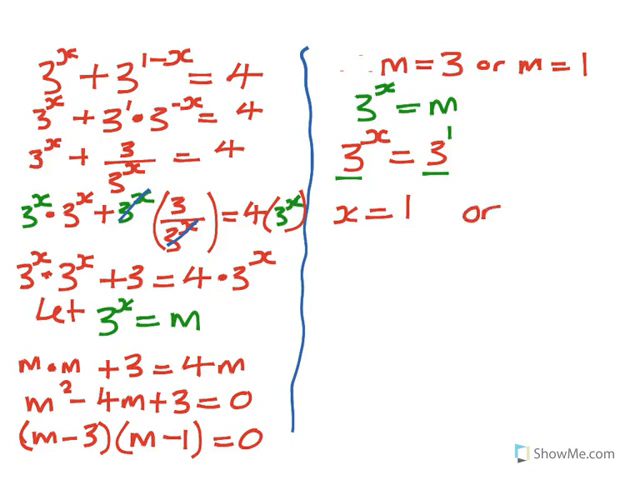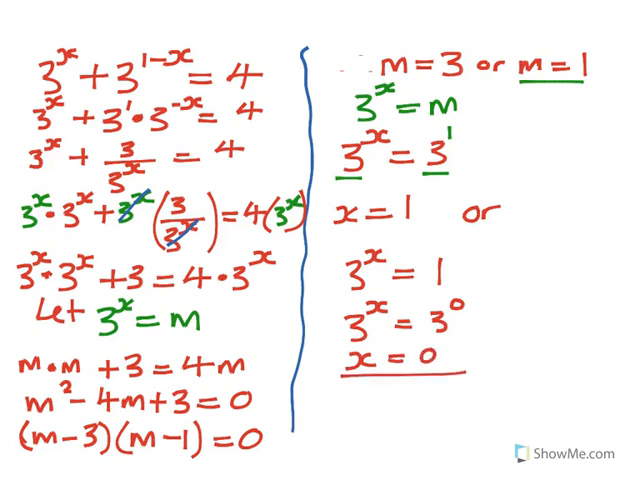what we have in the second one, m is 1, we have 3 to the power x is equal to 1. Now what you know about 1 is that any number to the power of 0 is 1. So in this case we have to match the exponents. It means 3 to the power x is equal to 3 to the power of 0. Therefore x is equal to 0. So now we have two values of x. x is equal to 1 or x is equal to 0.